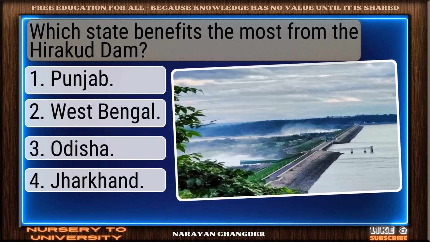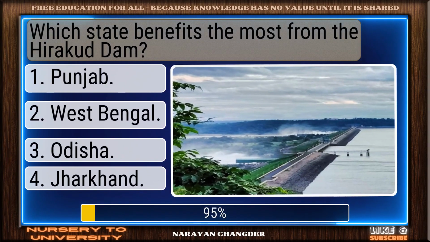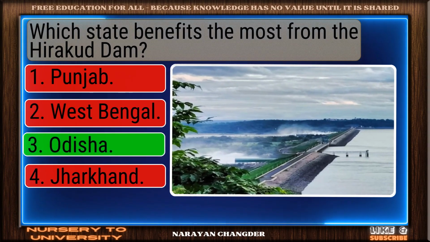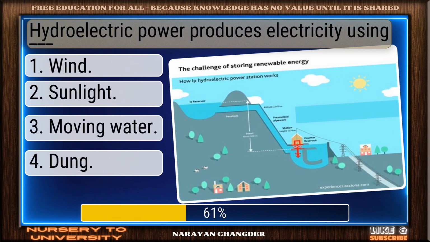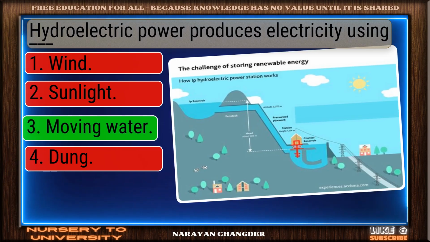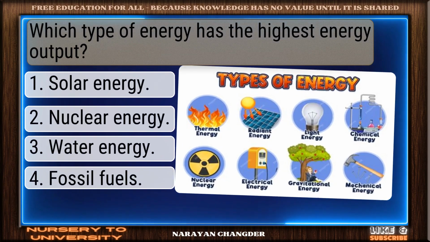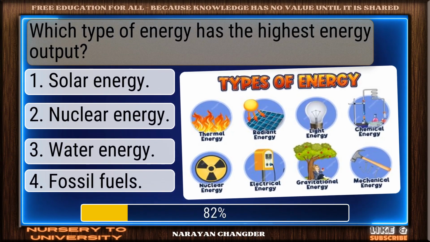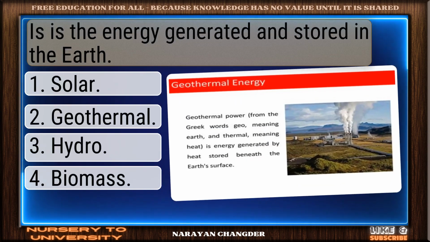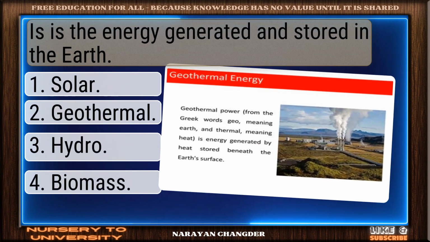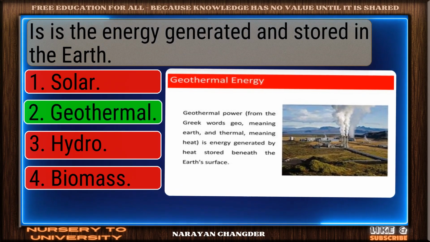Which state benefits the most from the Hirakud Dam? Well picked. Odisha is correct. Hydroelectric power produces electricity using ___. Nicely done. Moving water is solid. Which type of energy has the highest energy output? Good job. Nuclear energy works well. Is the energy generated and stored in the earth? Great thinking. Geothermal is right.